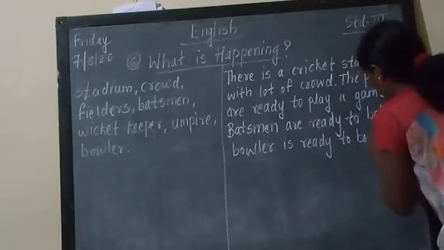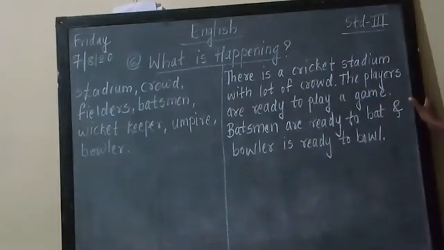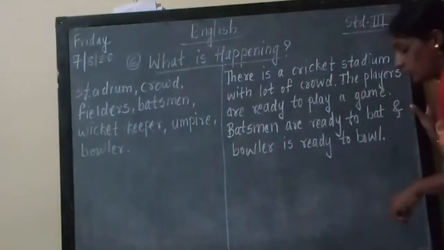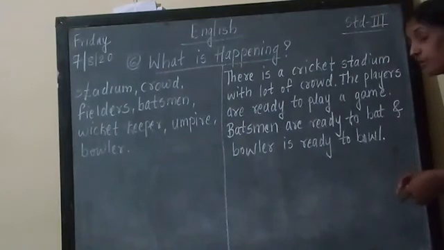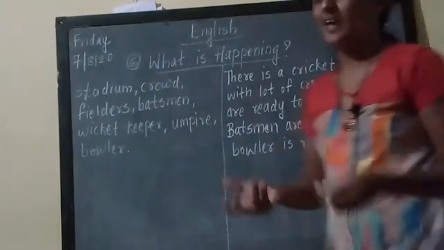Okay. After that we can write, the bowler is ready to bowl. Then you can write, the wicket keeper is also waiting to catch the ball.